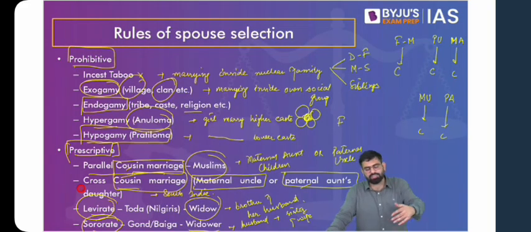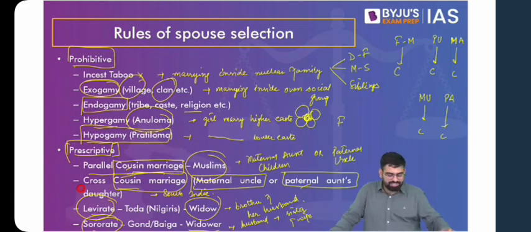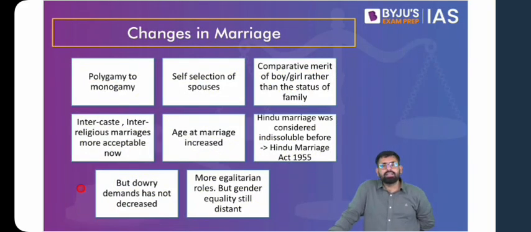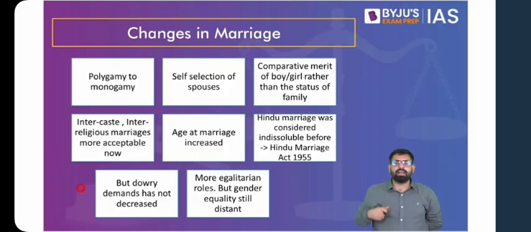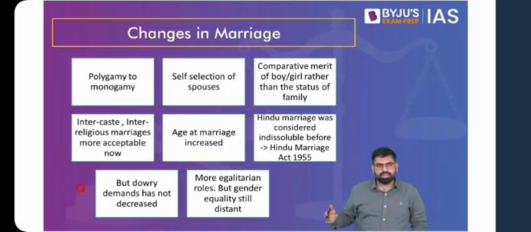Okay, so these are various rules of spouse selection. And again, if you talk about the institution of marriage, we have already talked about that. Now it is more and more the compatibility between the girl and the boy which matters. It is not primarily the compatibility between the families, but more between the girl and the boy. We'll also discuss changes in marriage. Even though we say that these changes are happening, we see there is a certain continuity with respect to these changes as well.